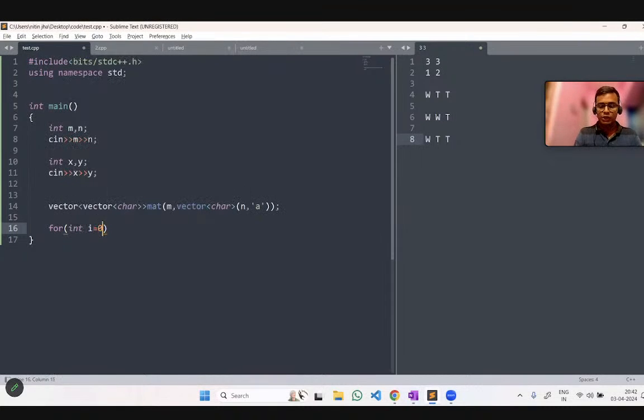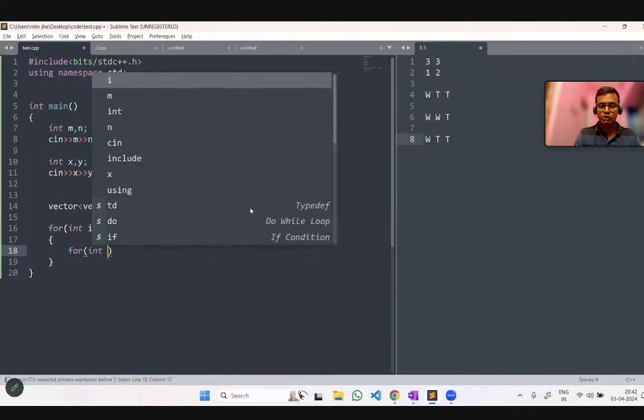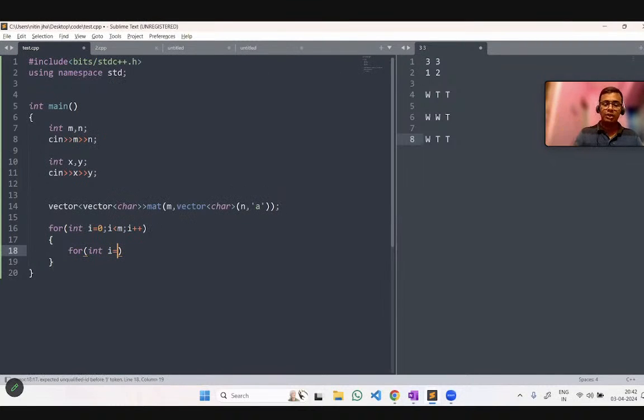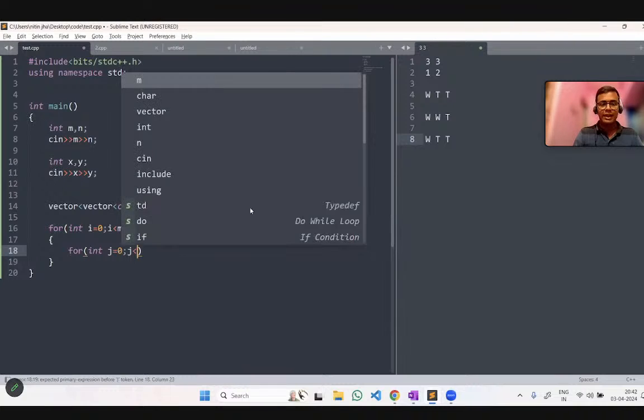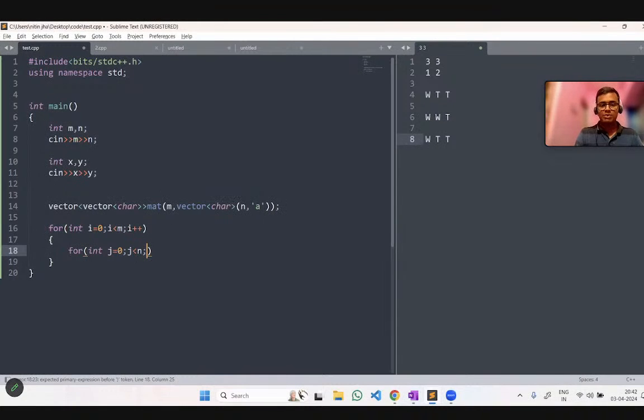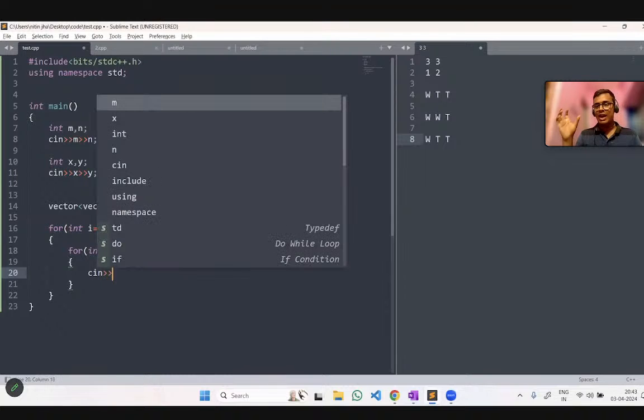So int i equal to 0, i less than m will be my row first, i plus plus. Okay, I think you are aware of how you take a matrix as input. Sorry, this will be z equal to 0, z less than n and z plus plus. Now we have to take every index of this matrix, which has m rows and n columns, as our input.